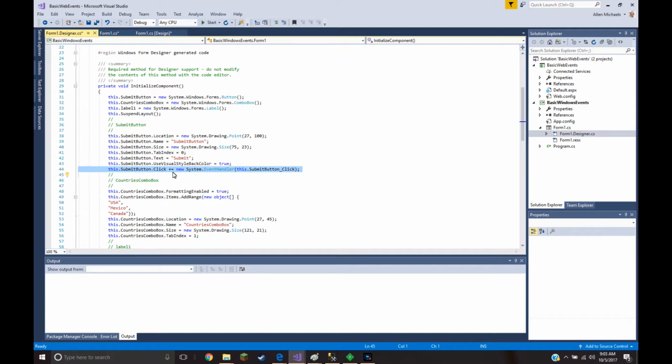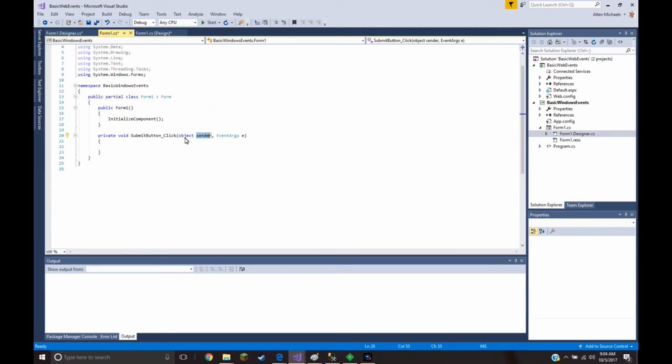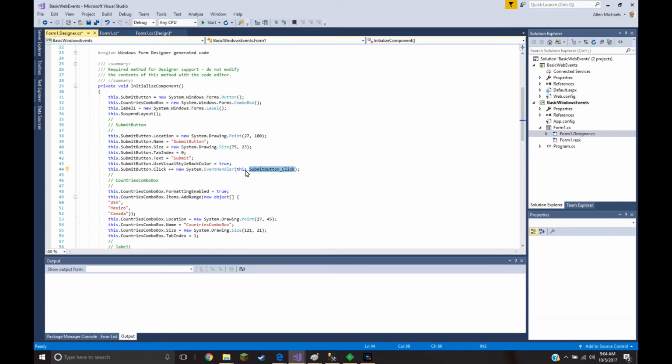It takes the event, which is a click, uses plus equals, and then it says new System.EventHandler, and passes it the submitButton_Click function. So the parameter is the function name, and this is the actual delegate.